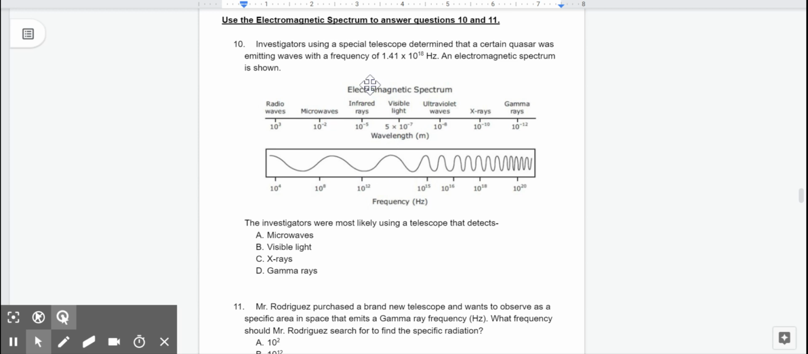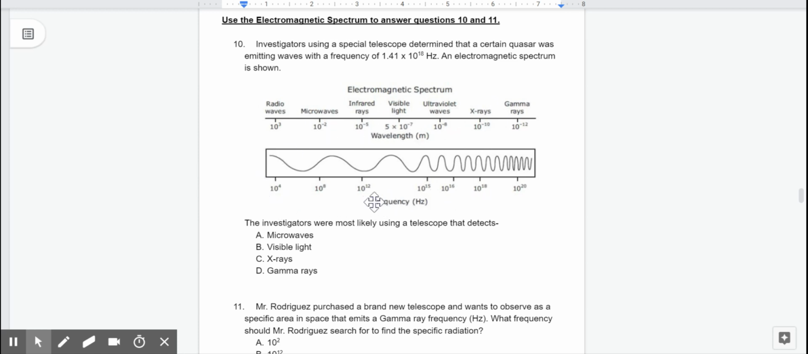Electromagnetic spectrum. Radio waves, 10 to the third. Microwaves, 10 to the negative 2. Infrared rays, 10 to the negative 5. Visible light, 5 times 10 to the negative 7. Ultraviolet waves, 10 to the negative 8. X-rays, 10 to the negative 10. Gamma rays, 10 to the negative 2. These are wavelengths.